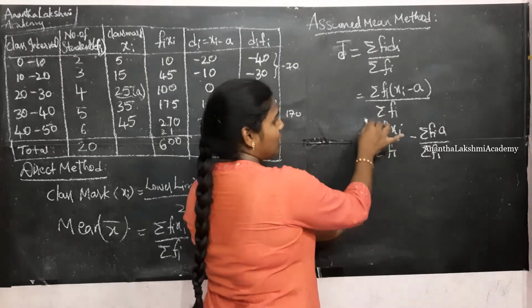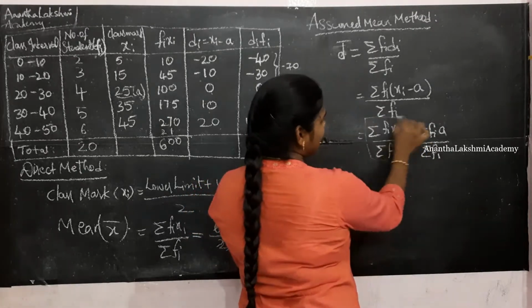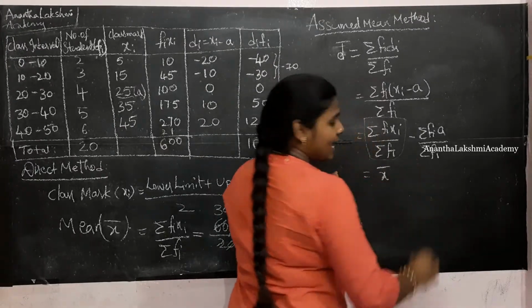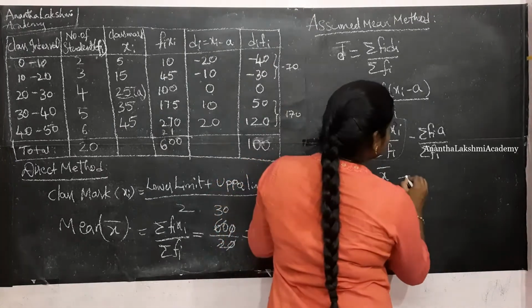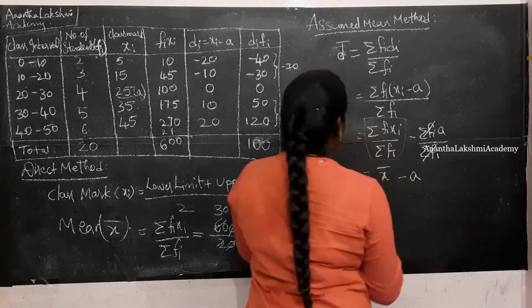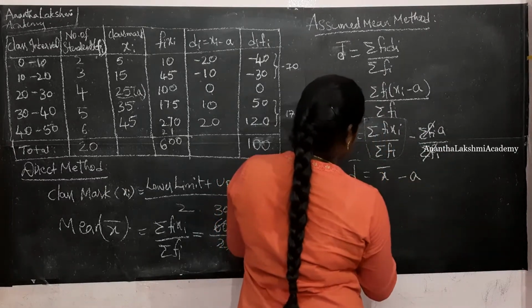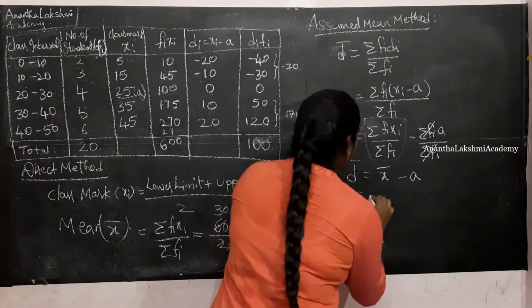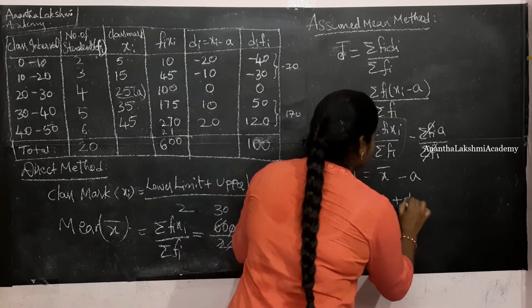Alright. Here, the term sigma fi xi by sigma fi is nothing but our mean, which is x bar, minus sigma fi gets cancelled and the constant is a. So d bar is equal to x bar minus a. So what happens to the mean if you calculate a plus d bar?